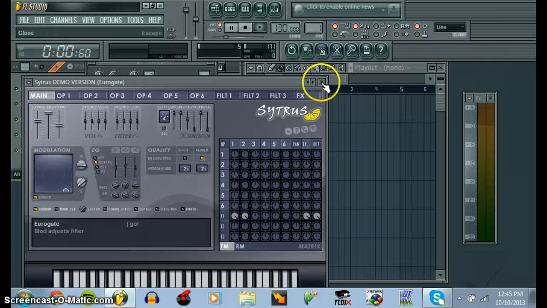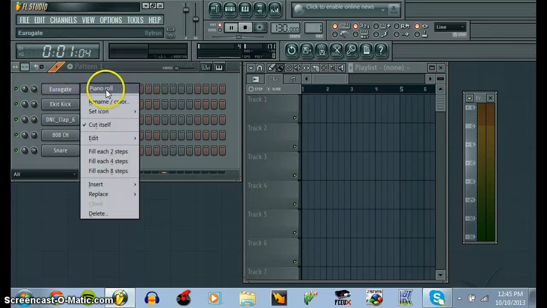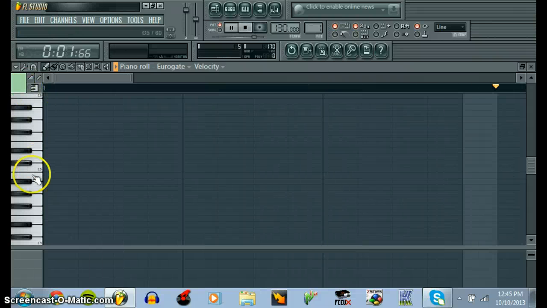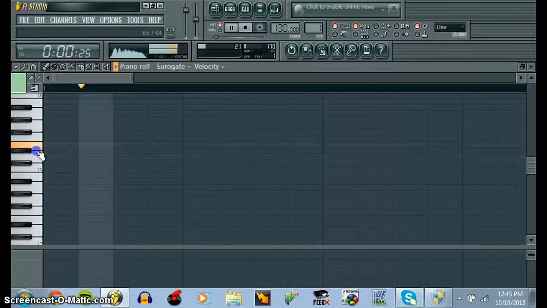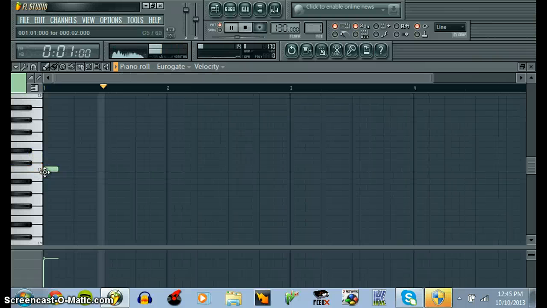Let me go ahead and right click this, click on piano roll, and then I'm going to compose something. Click on the ABC thing, make it easier for me. So I'm going to go ahead and work on that.